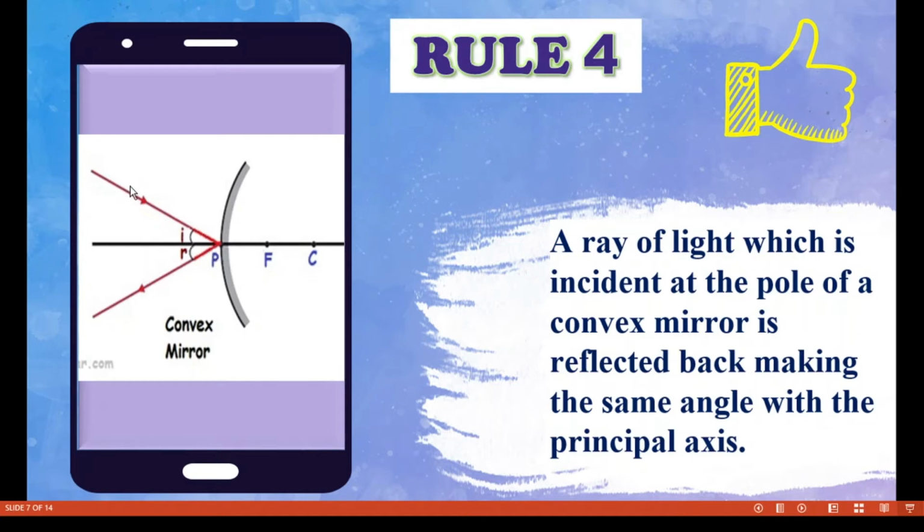So when a ray of light is incident at the pole of a convex mirror, it is reflected back, making the same angle with the principal axis. This one is the principal axis. So here the angle of incidence, i, will be exactly equal to the angle of reflection, r. That is rule number 4.